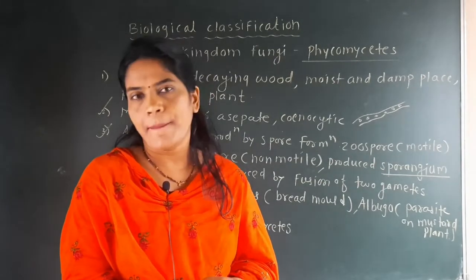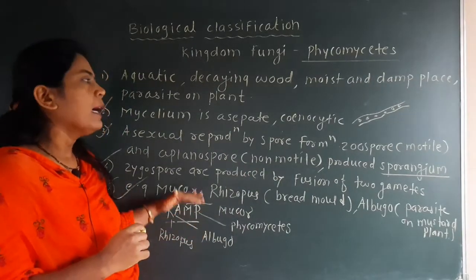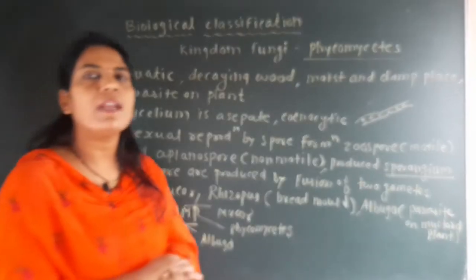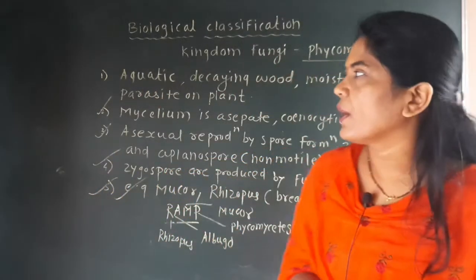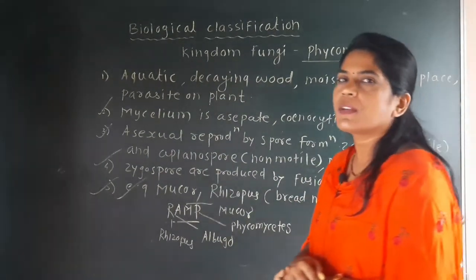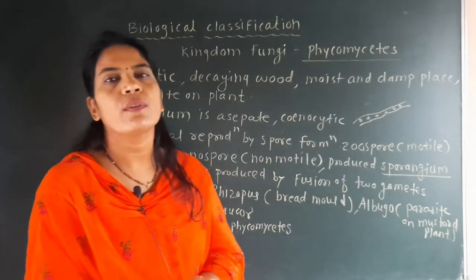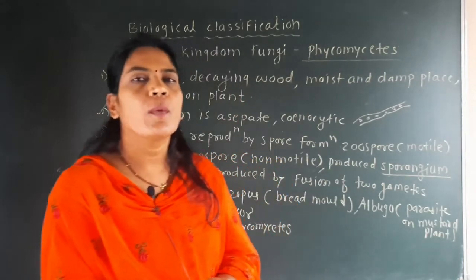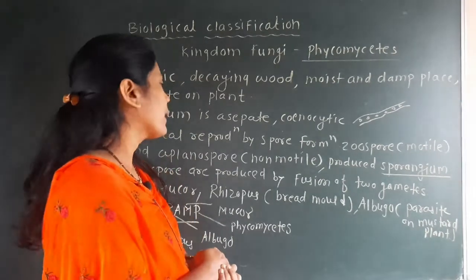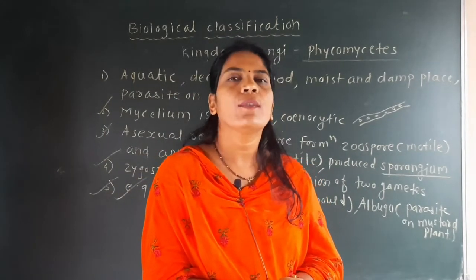Serially, all these points are very important from the need point of view for Phycomycetes. The trick is that Phycomycetes are generally found in aquatic habitat, decaying wood, parasitic on plants, damp and moist soil. Mycelium is aseptate and coenocytic. Asexual reproduction takes place by zoospore and aplanospore, and sexual reproduction takes place by fusion of two gametes, where there is formation of zygospore. And there are three examples: Mucor, Rhizopus and Albugo. So see, all this is about the group Phycomycetes.